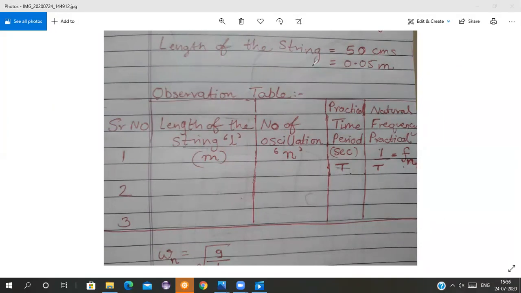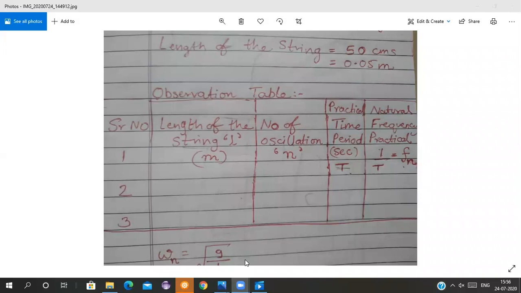Have you all understood what I am trying to tell you? Why are we taking the time for 10 oscillations, and why not the time for one oscillation? It is to avoid errors, all of you know this. You are doing this type of experiment in mechanics also, in the compound pendulum and so on.